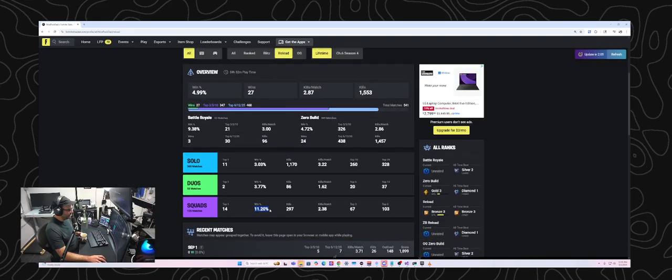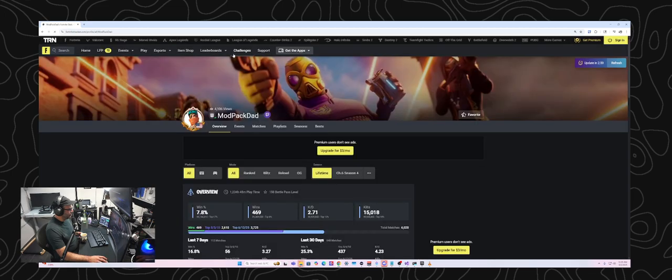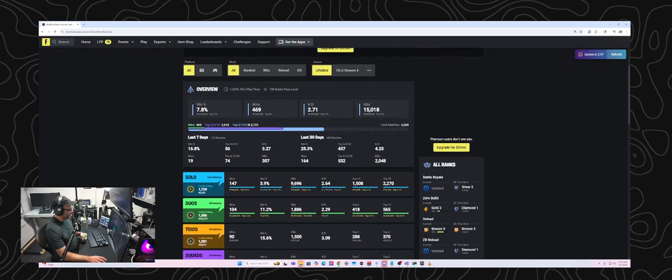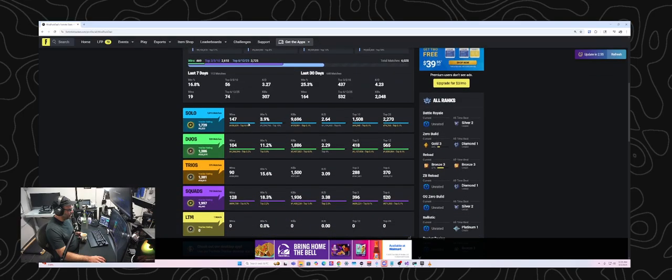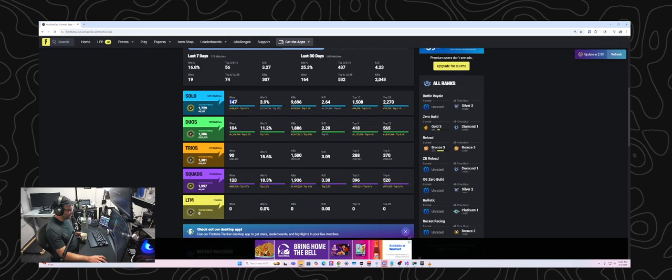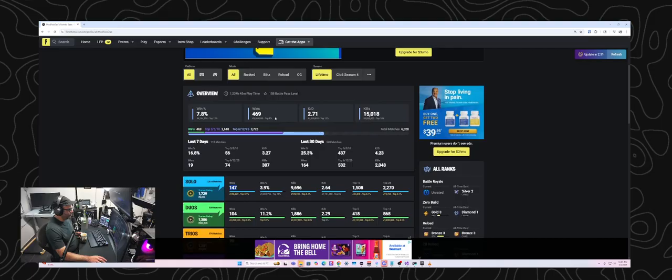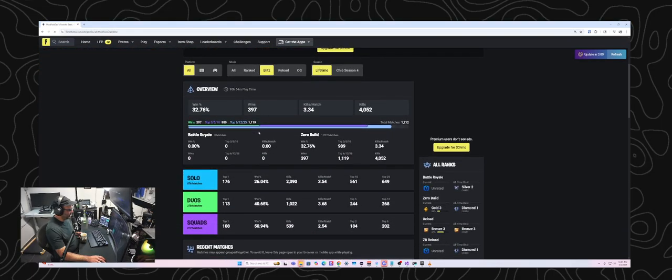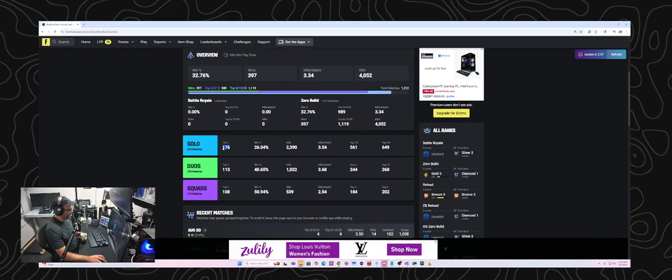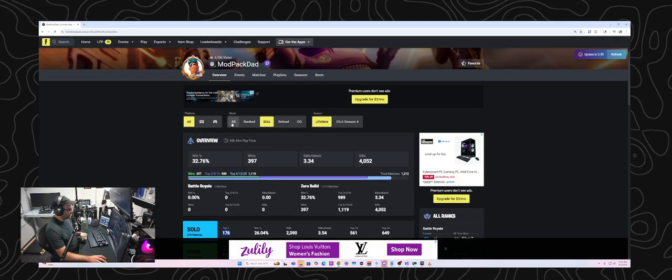So yeah, obviously you're always going to win more in squads anyway. Just statistically, you have a better chance of winning, but that's also being carried a lot as well. I'm kind of wondering, it seems weird to me that all time, I've got 147 solo wins, but if I go look at Blitz, it says I have 176 solo wins.